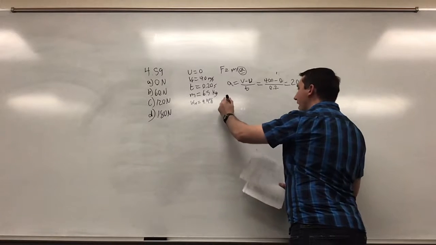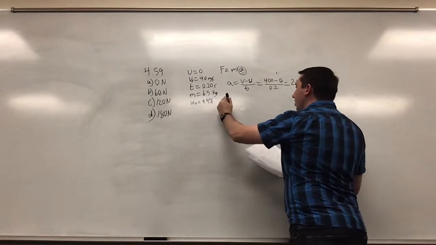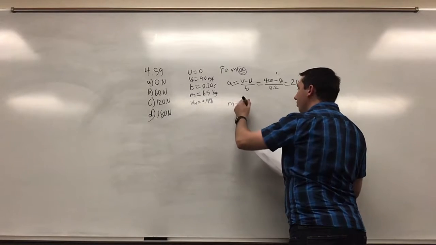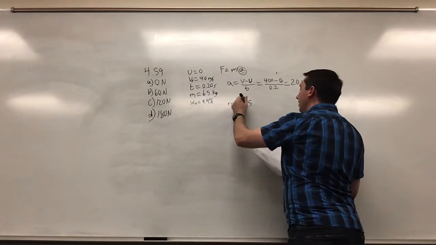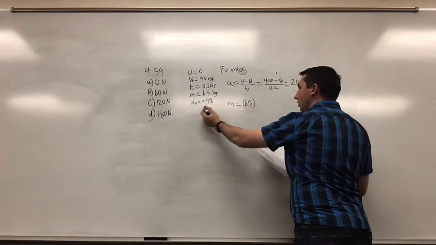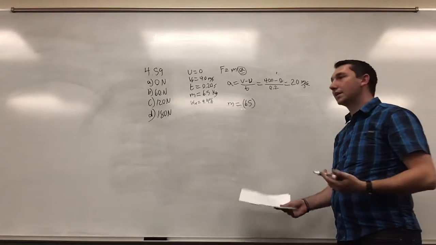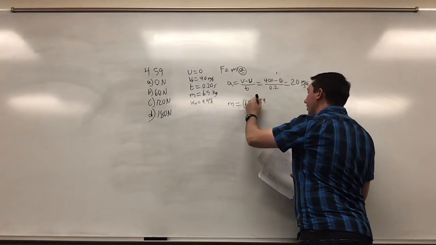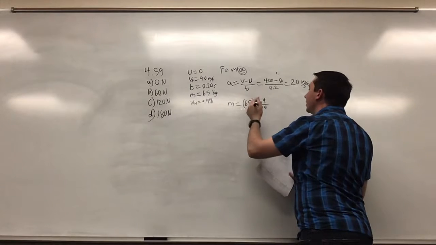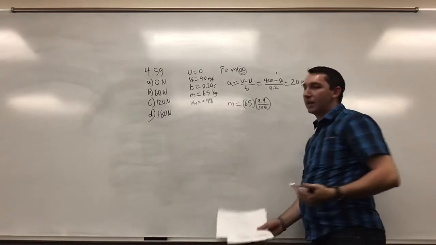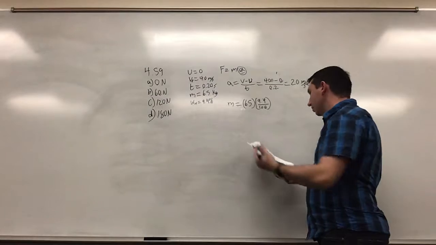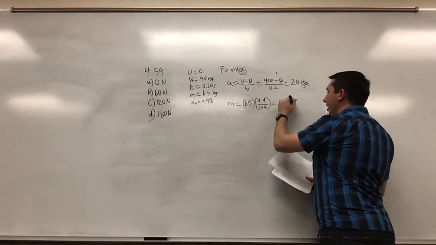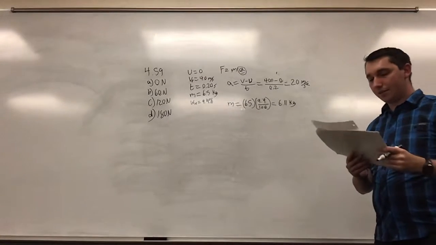We then need to find the mass. And so we know that the mass of the head is going to be equal to the total mass of the body of the dancer times the percentage of the weight that the head is equal to. So that's going to be 9.4 divided by 100 times 65 kilograms, which gives us a mass of 6.11 kilograms for the mass of the head.